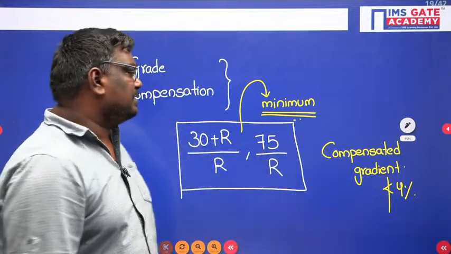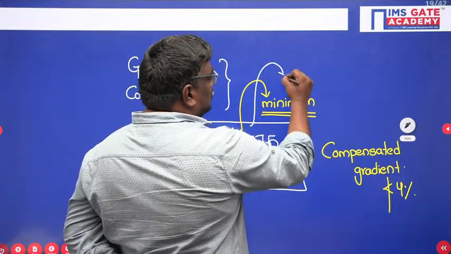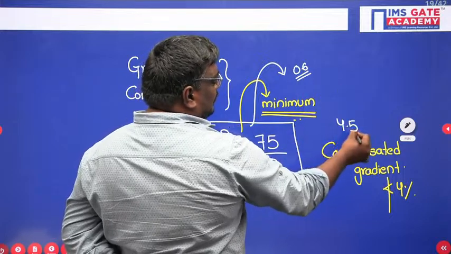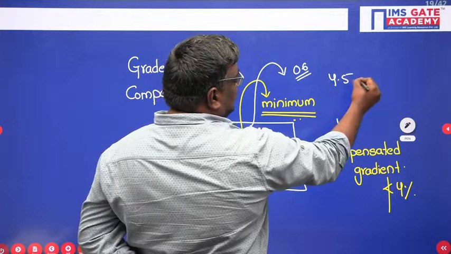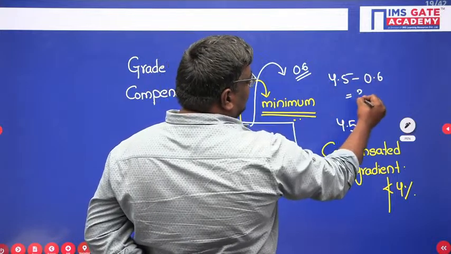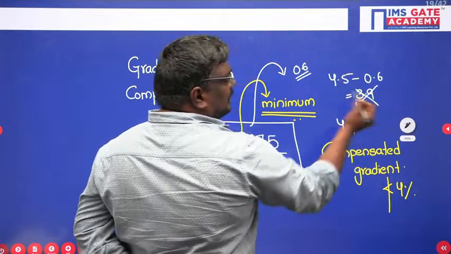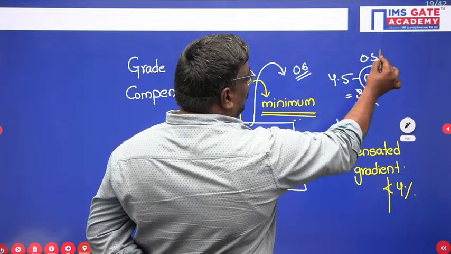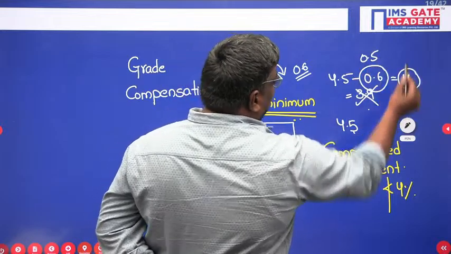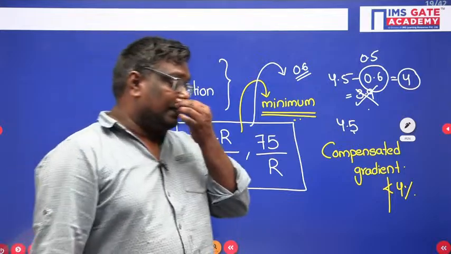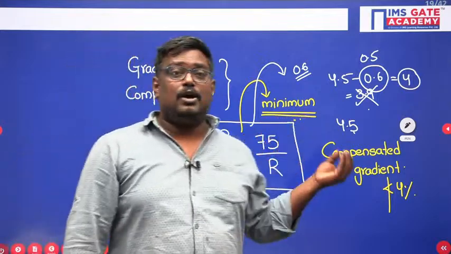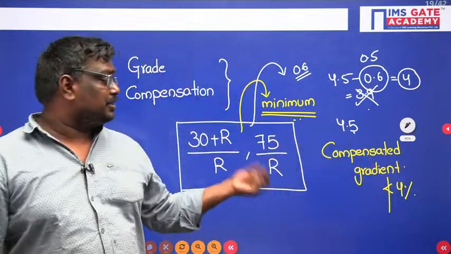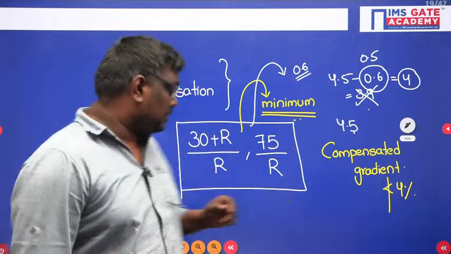I'll give you an example. Suppose you got grade compensation as 0.6 and you have a value of 4.5. If you apply compensation, 4.5 minus 0.6 is 3.9, but you cannot get 3.9. So the grade compensation here will be 0.5, and you make it 4%. The compensated gradient after applying the grade compensation cannot be less than 4%.